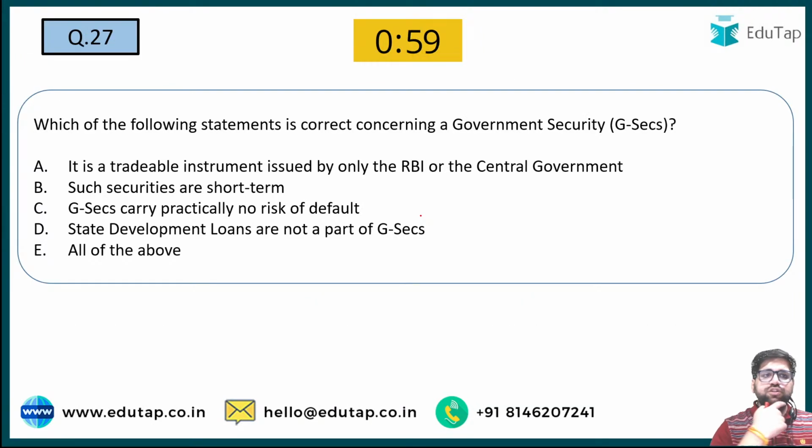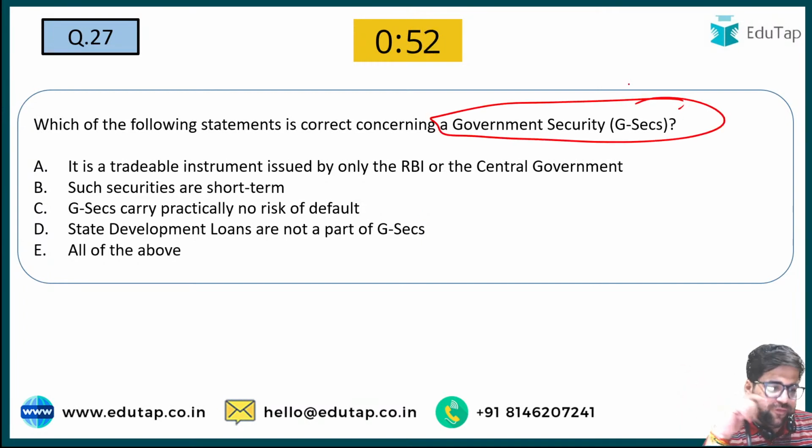Now let's move ahead to question number 27. Which of the following statements is correct regarding government security? This is an exact level of your phase 2. Question number 27, guys. Let's see who gives me the right answer for question number 27.